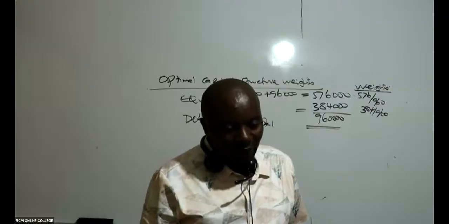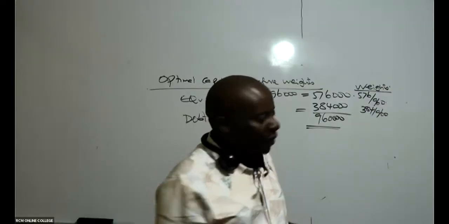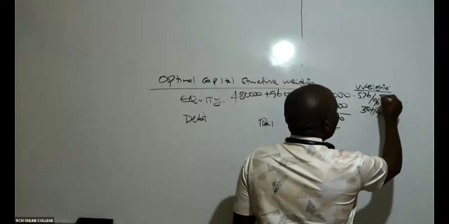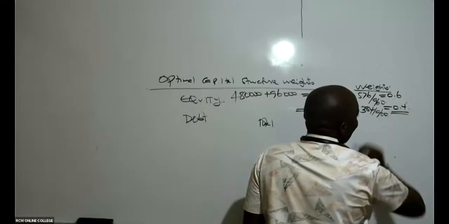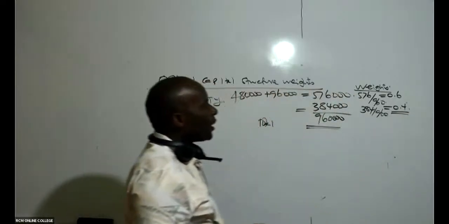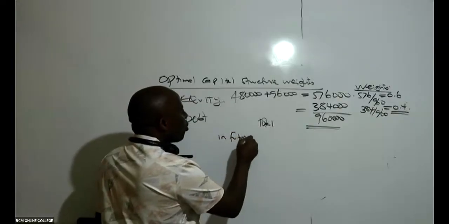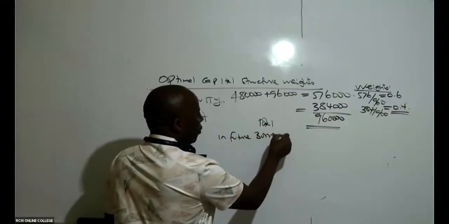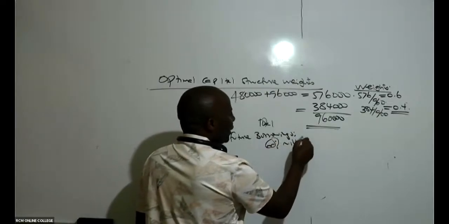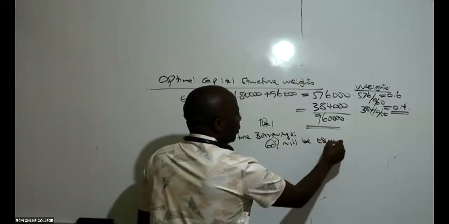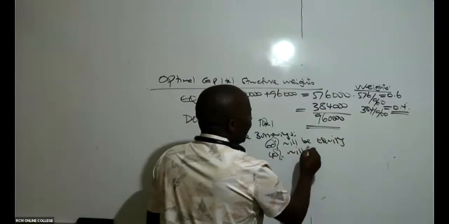So most of them are saying, Mwalimu, this should be 0.6 exactly. Thank you very much. So this is 0.6. Then therefore, this will be 0.4. So what does this mean? It means that in future, even in future borrowings, 60% will be equity, and the 40% will be debt.